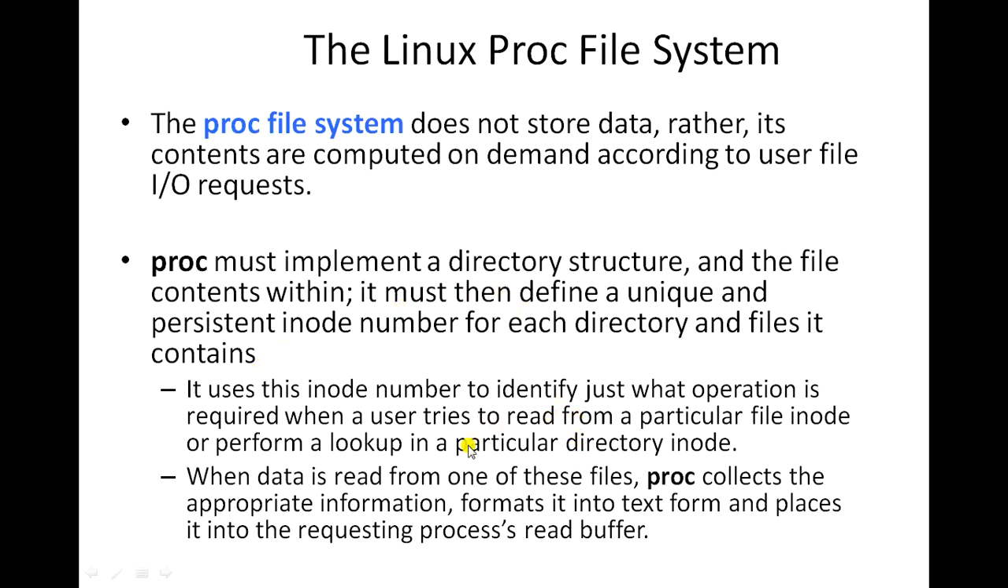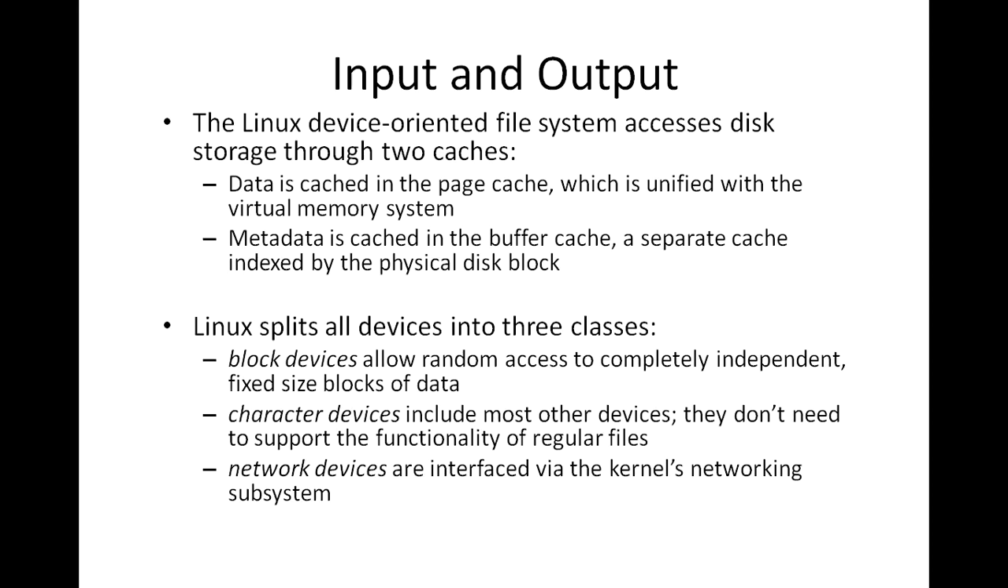And now let us see how that inode number can be used to perform I/O operations on the file. So the inode number is used to identify just what operation is required when a user tries to read from a particular file inode number or perform a lookup in a particular directory inode. When data is read from one of the files, proc collects the appropriate information, formats it into text form, and places it into a requesting process's read buffer.